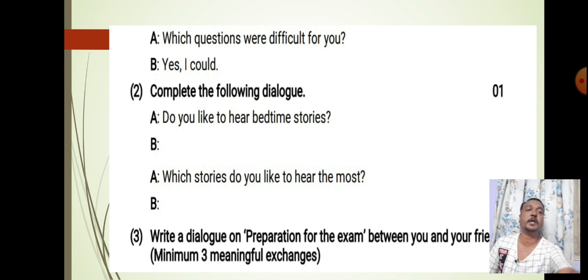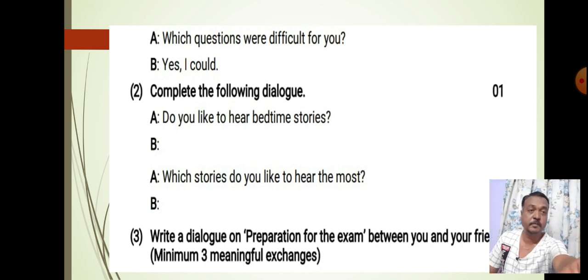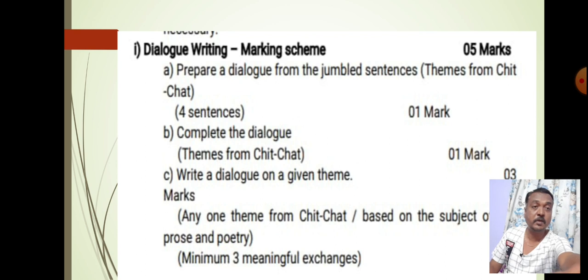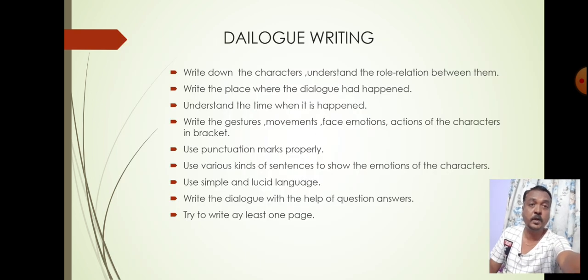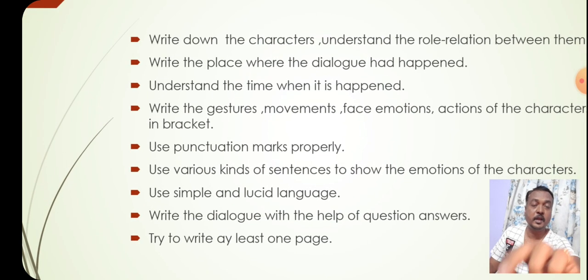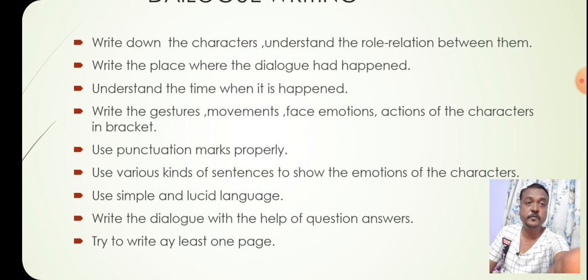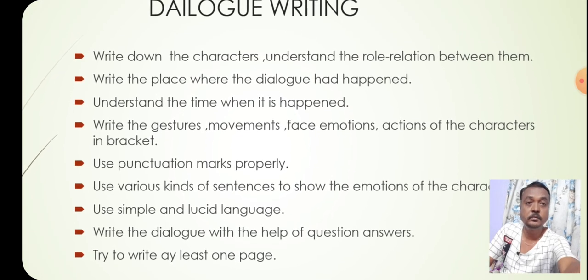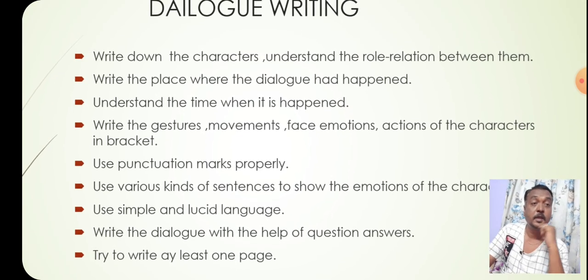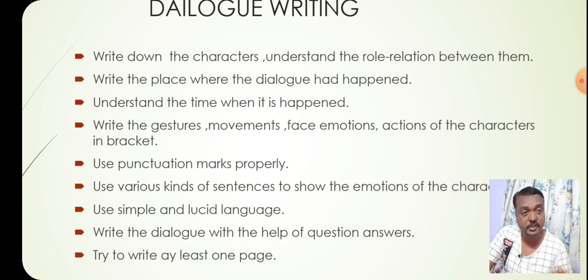So we are going to write the dialogue regarding that, but before writing the dialogue, let's have a glance at some important things while writing the dialogue. What are these? First, write down the characters. Characters play an important role in dialogue writing because the characters are going to speak with each other.